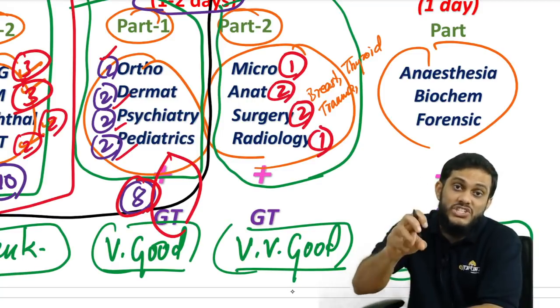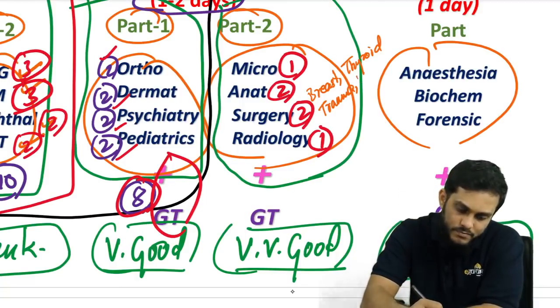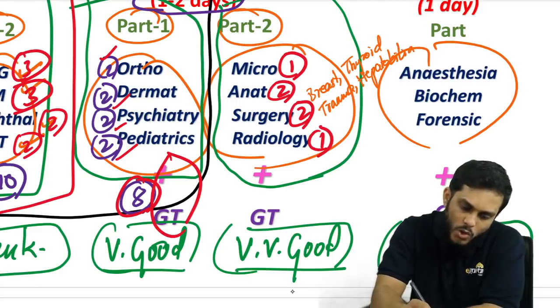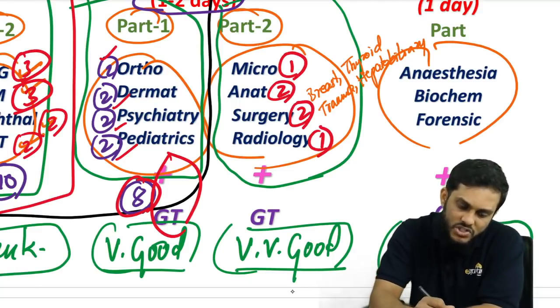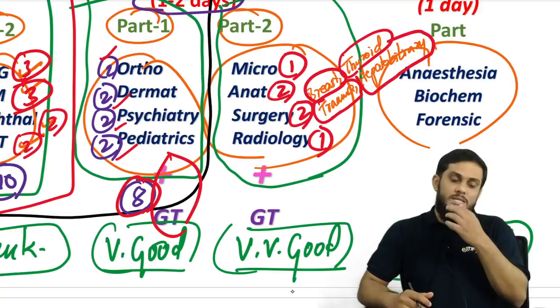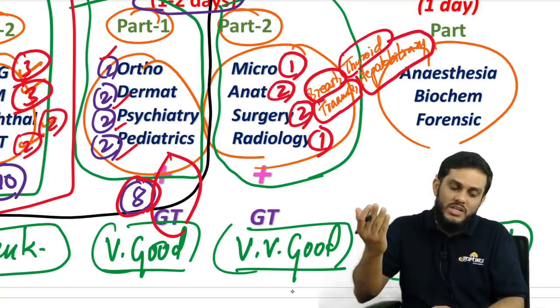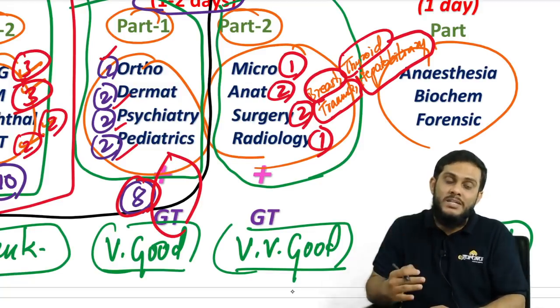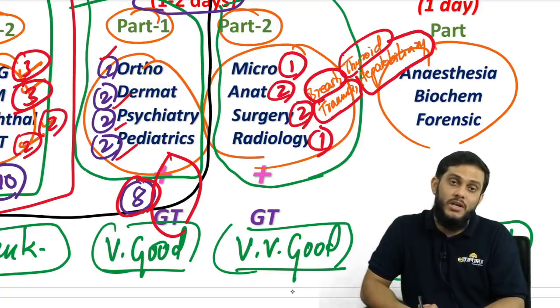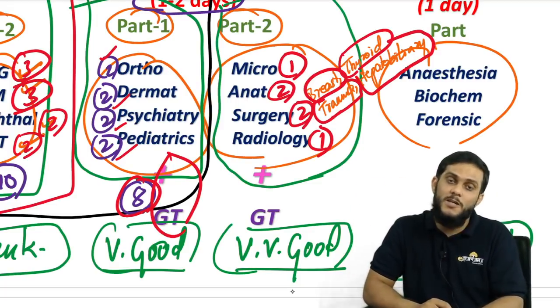And in the GIT, especially the hepatobiliary system. According to me, these are the four topics which are very, very important in surgery: breast, thyroid, trauma, and hepatobiliary system. One day you can spend on breast and thyroid, one day on trauma and hepatobiliary system, and finish off surgery, because more questions will come from these four topics in surgery.